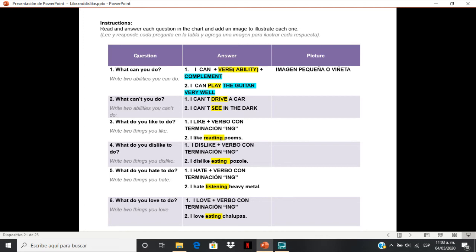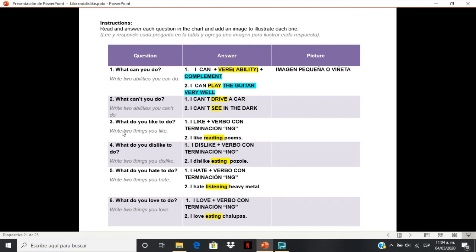Right? Then we have questions with the verbs like, dislike, hate, or love to express likes and dislikes. Remember, in this case, we add the auxiliary do, because these verbs like and dislike, hate and love, they are not modals. They are not special verbs, so they need an auxiliary. But we have these questions.